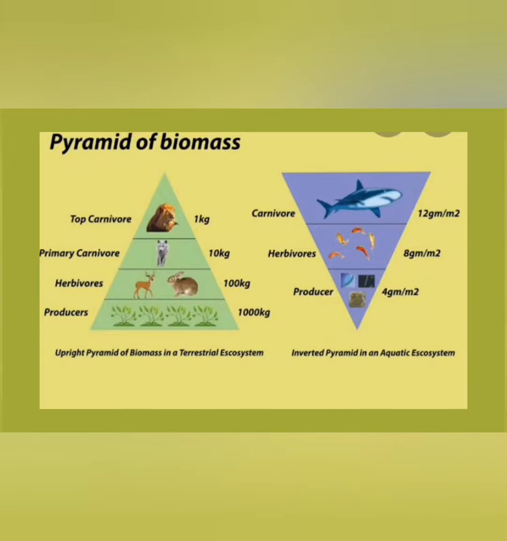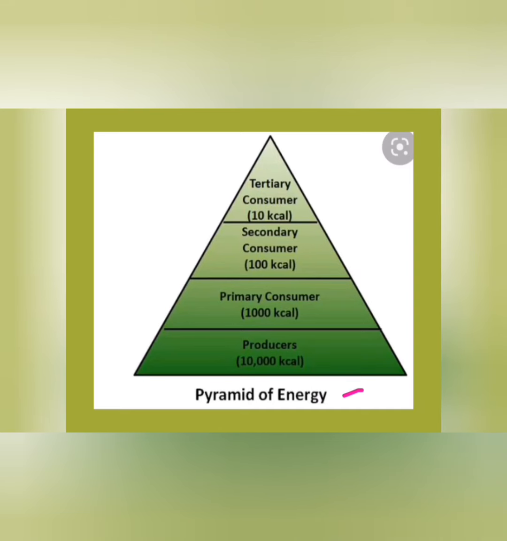Okay, the pyramid of energy. So here, as you see in the producers, they have 10,000 kilocalorie of energy. As we move to the next level, it is reduced to 1000 kilocalorie. Next is reduced again to 100 and then to 10. So as you move up from the lower trophic level to the higher, the energy is also reduced. So this is an example of pyramid of energy.